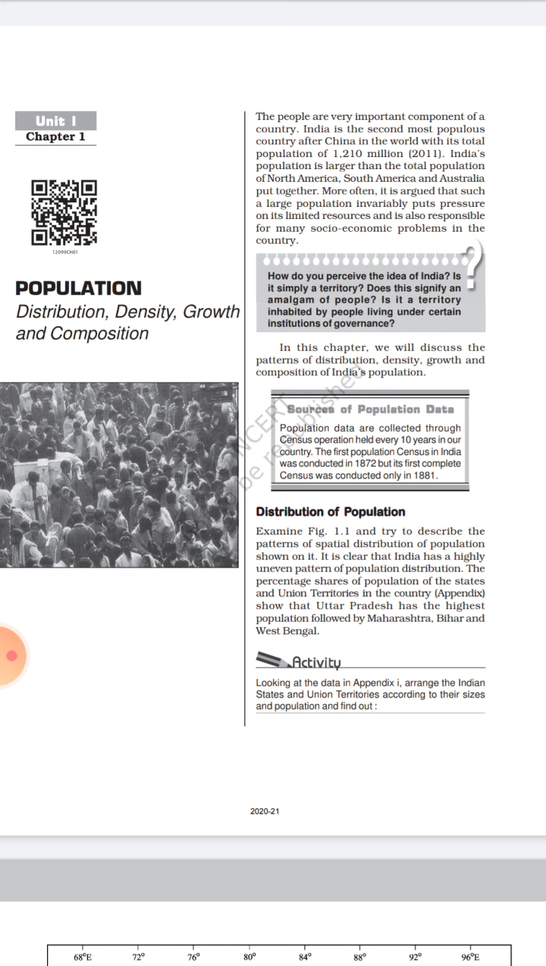There are many factors we will study in detail: what are the factors that influence the uneven distribution of population? Where do people live? More people live in which state, and why do they live there? What are the reasons? We will study these factors in detail.